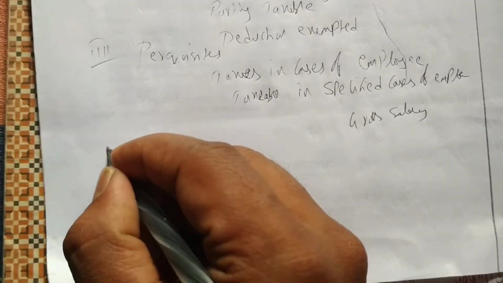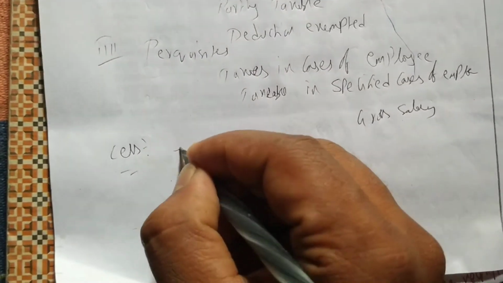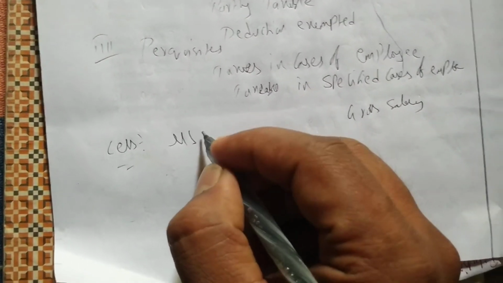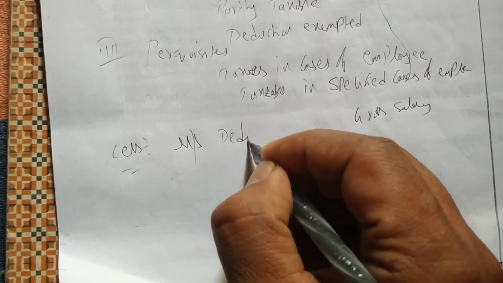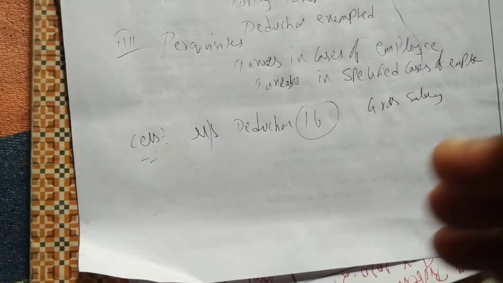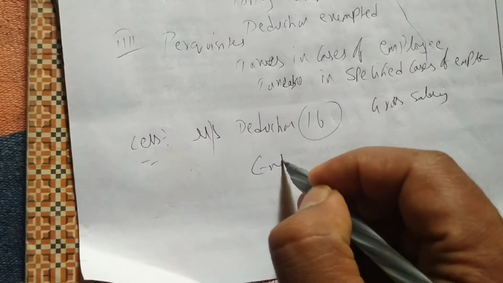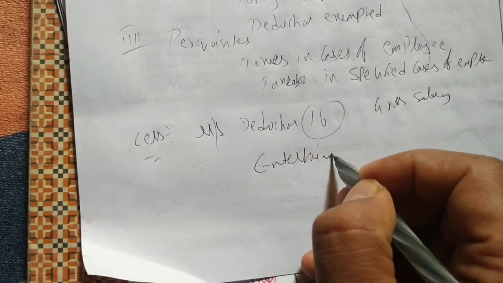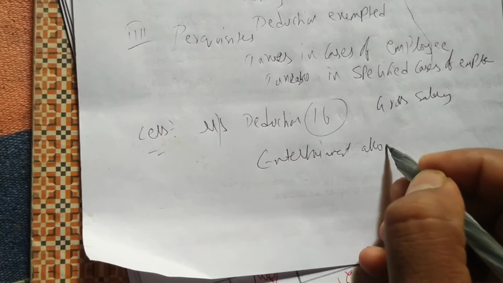Next we have deductions under section 16. First we have two types of deductions: entertainment allowance and employment or professional tax.